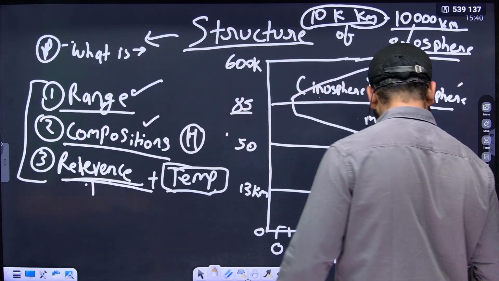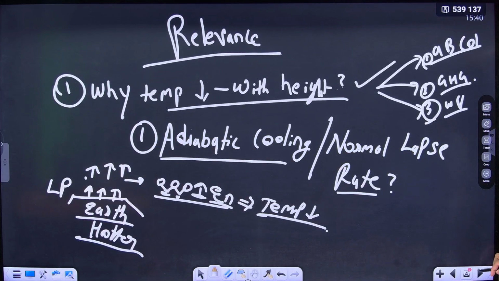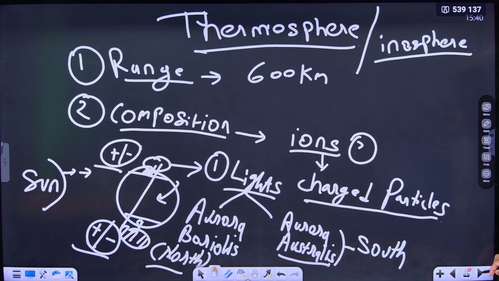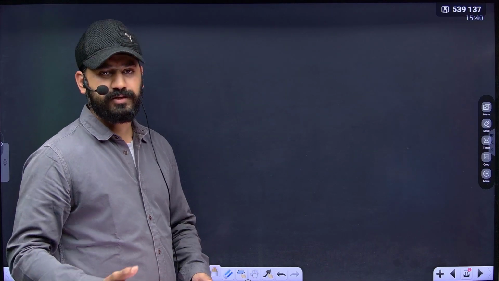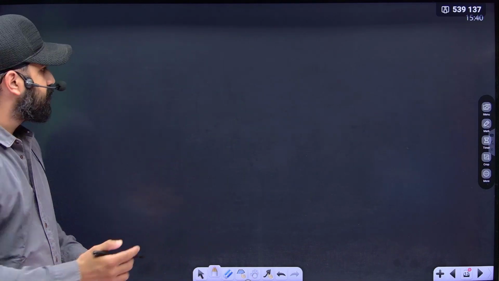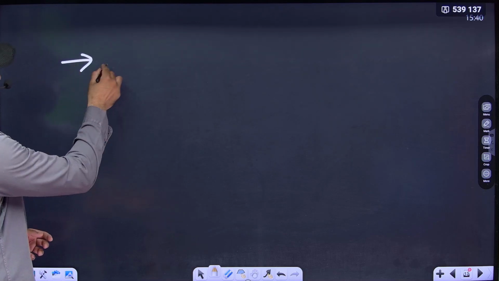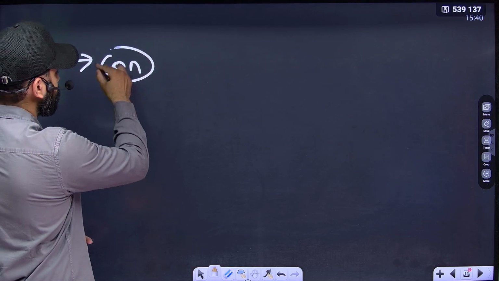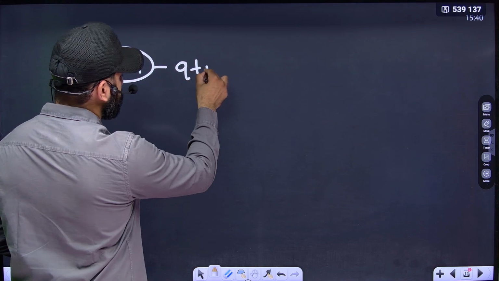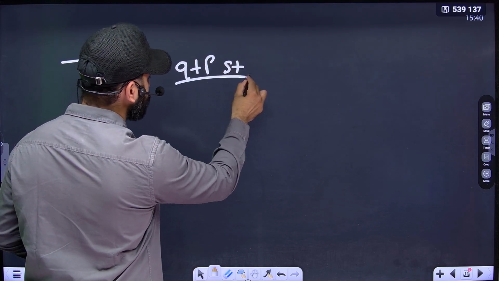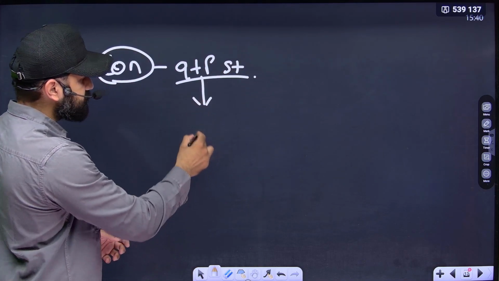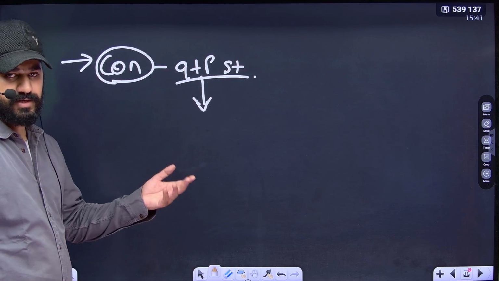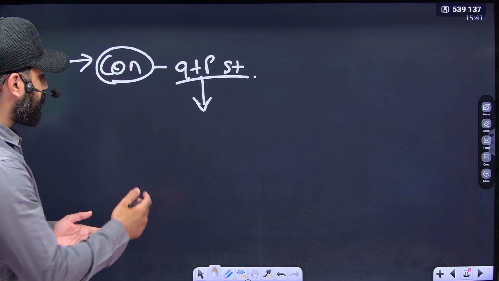So lastly, if you want to give a conclusion, you can write about global warming and why the atmospheric structure is changing and what is the impact. Simply you can write that the atmospheric structure is not changing, but the composition of the atmospheric structure is changing and the relevance is getting important. Why?